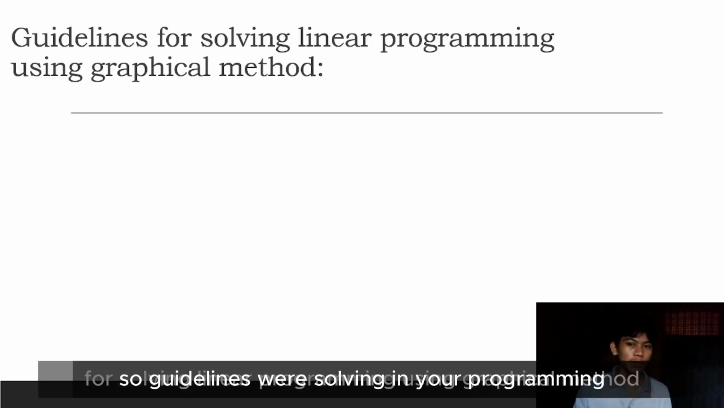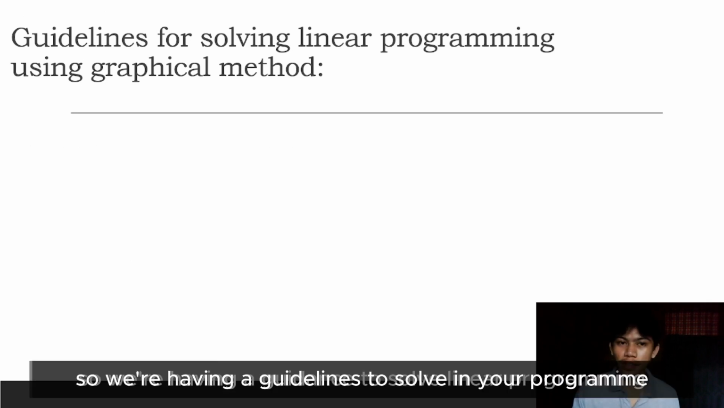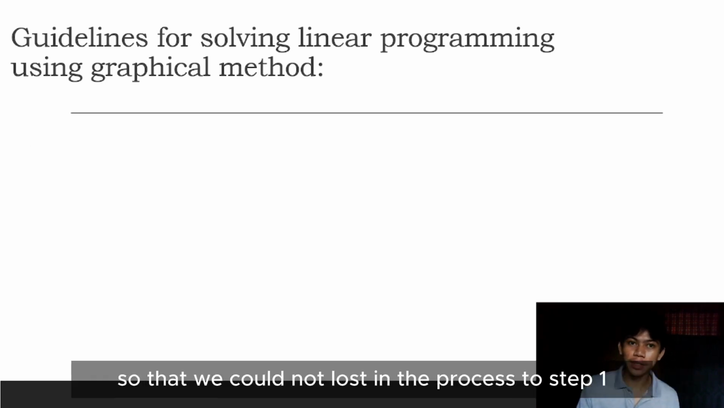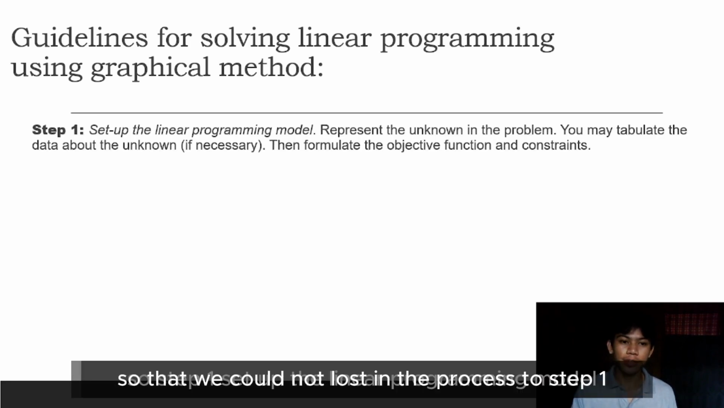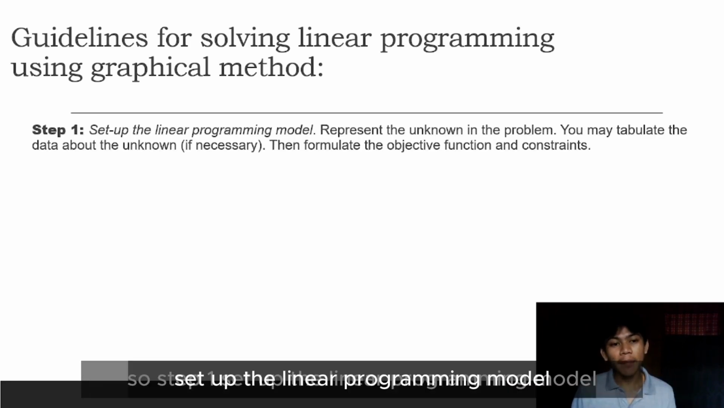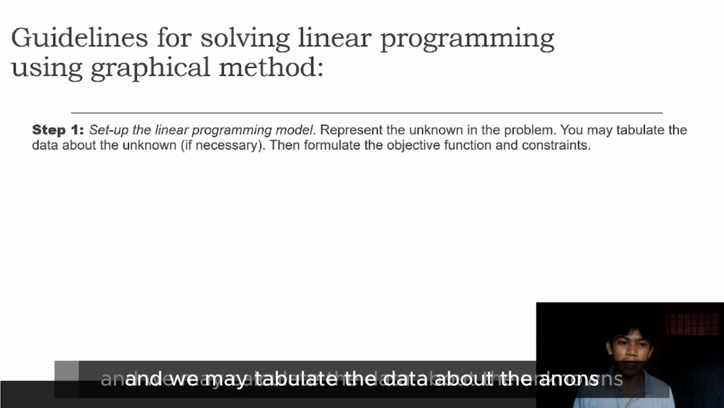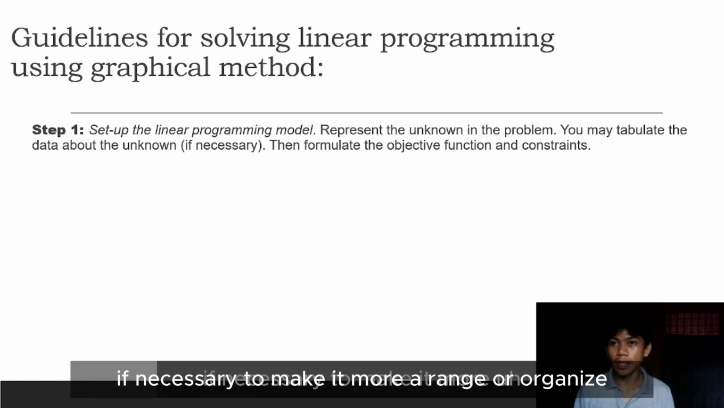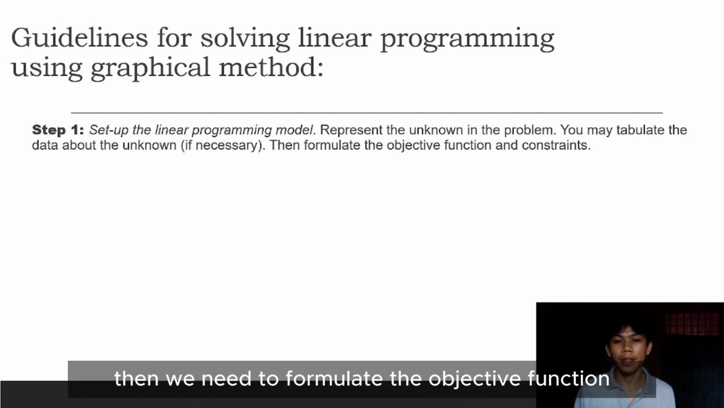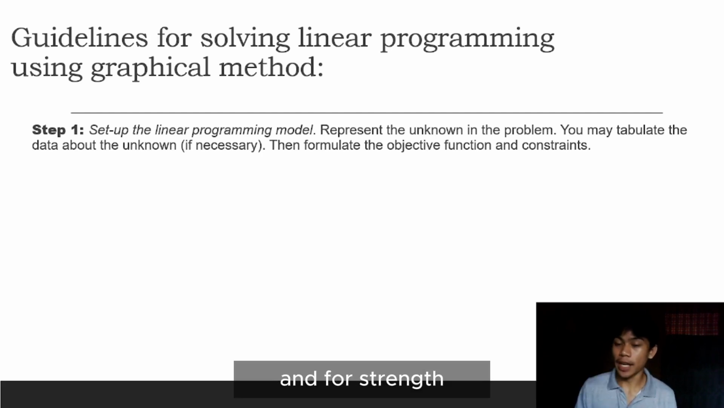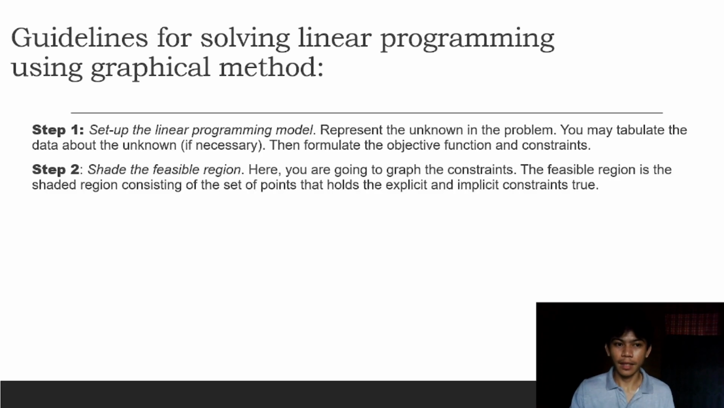So, guidelines for solving linear programming using the graphical method. We have guidelines to solve linear programming so that we do not get lost in the process. Step 1, set up the linear programming model. We just need to represent the unknowns in the problem, and we may tabulate the data about the unknowns if necessary to make it more organized. Then we need to formulate the objective function and constraints. That is step 1.